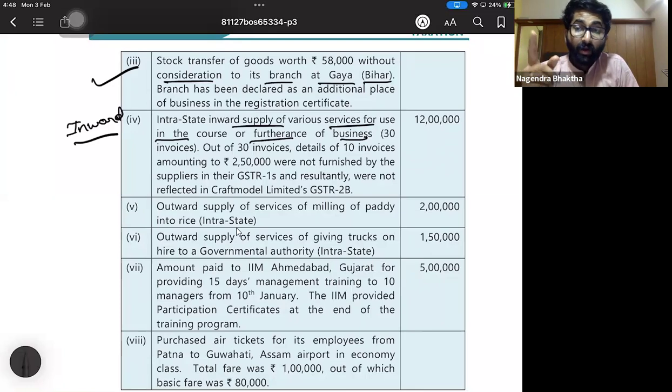In case of rice, loading, unloading, warehousing, storage, packing, everything related to rice is exempt. Cultivation of paddy is exempt. But the service of converting paddy to rice, that is milling, is not exempt, that is taxable. Remember, this is taxable.